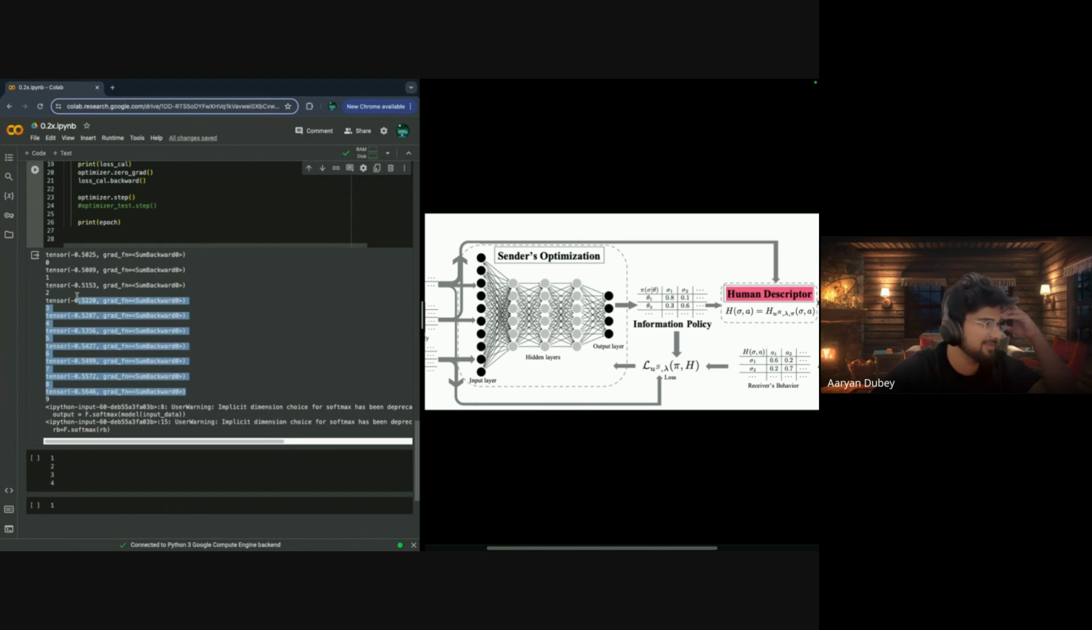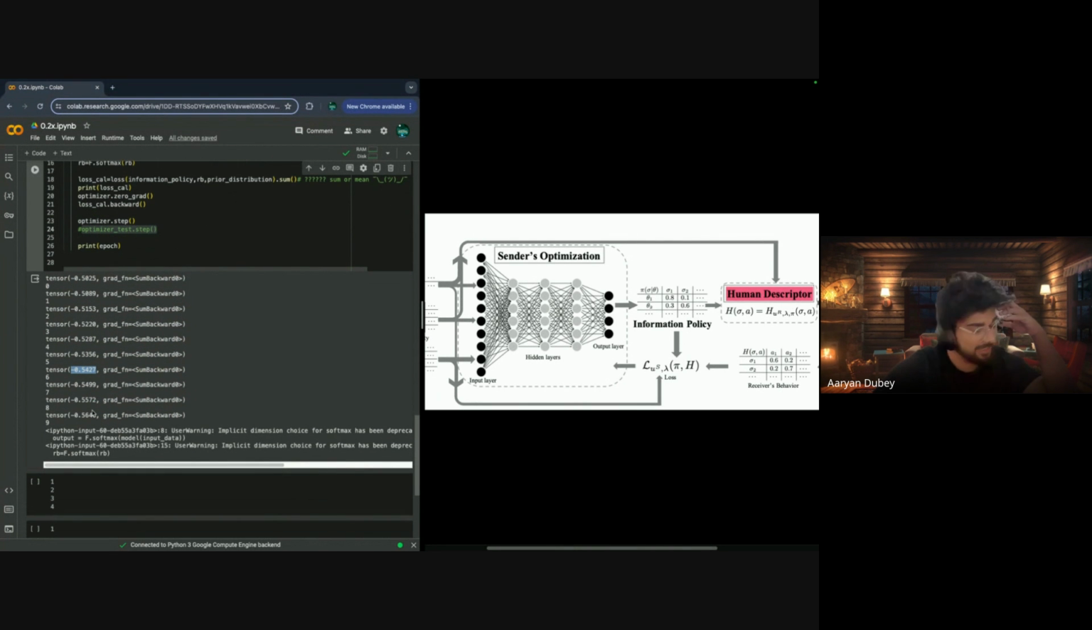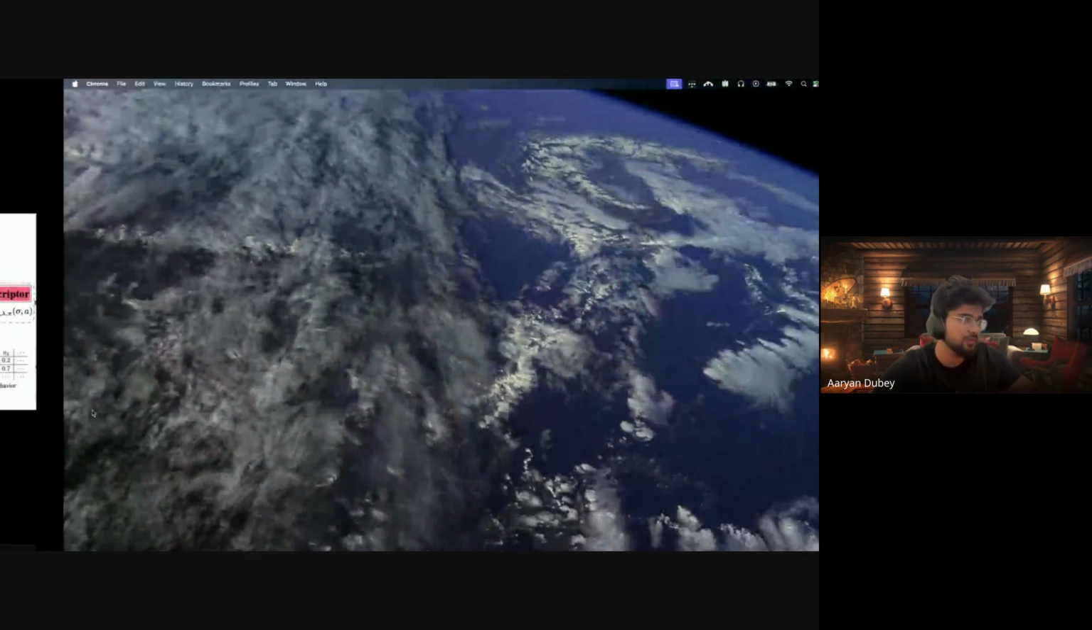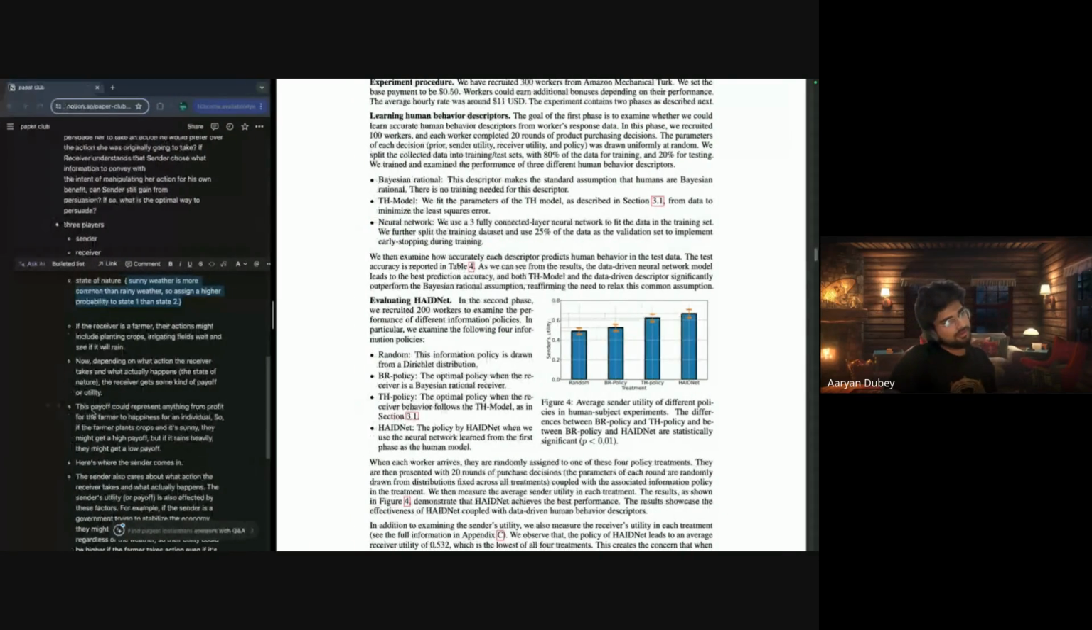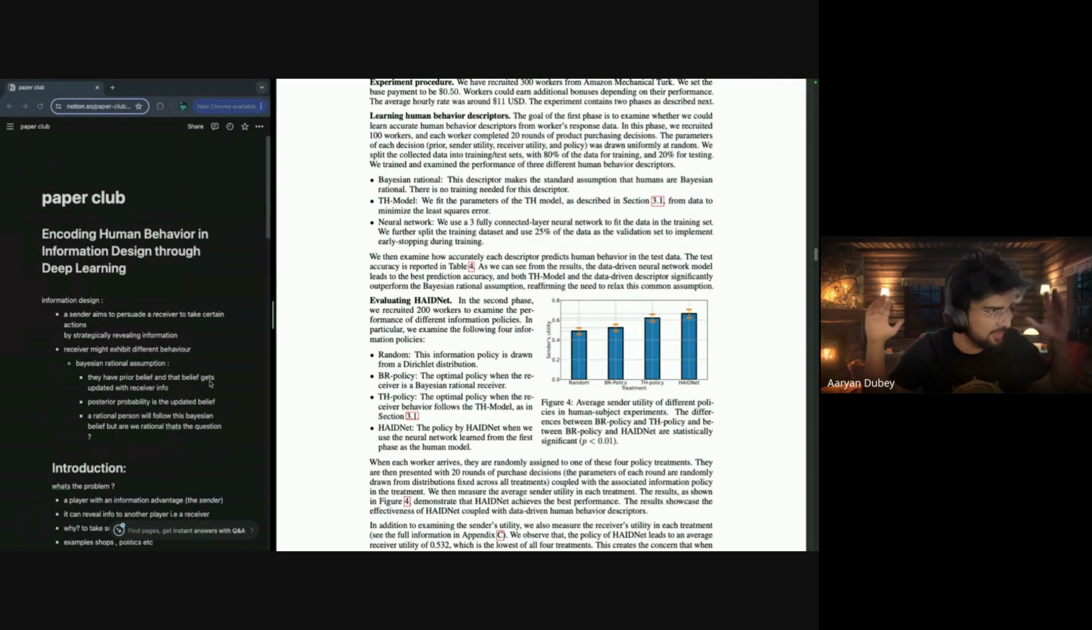And we'll have, I think, this is for the optimizer test step. It's commented out right now. But loss is decreasing kind of because it's negative utility here. So yeah, that's it. Thank you. Oh, not you. But yeah, that's it. That's the whole paper. Encoding human behavior information design for deep learning. Thank you. Thanks, Aaryan.